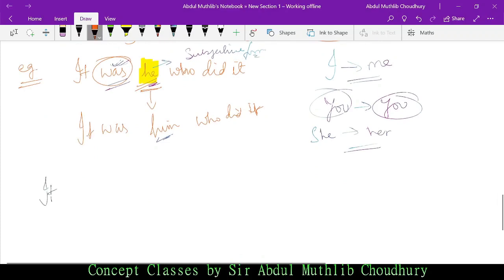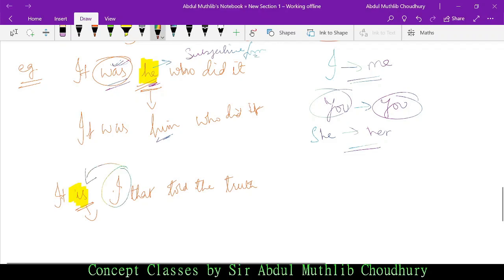Again, let me take another example. Let me just change the color of the ink. It is I that told the truth. So where is the be verb? Is is the be verb, isn't it? And the pronoun following be verb will be in subjective form.